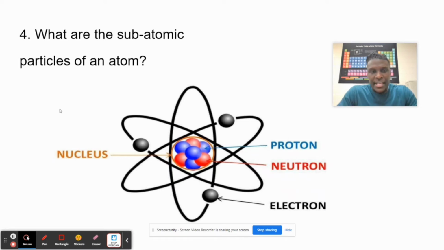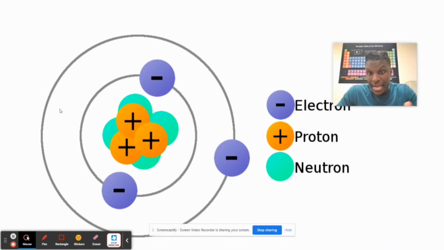Now, this is a diagram that you are familiar with, right? This is an example again of an atom, and these are its subatomic particles: the electrons, the protons, and the neutrons.